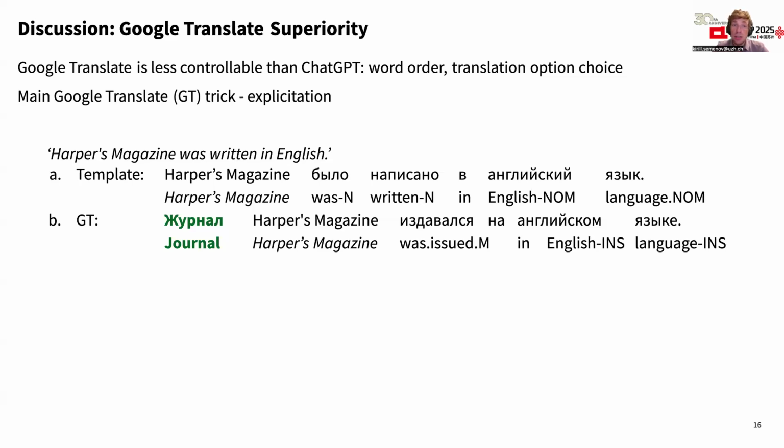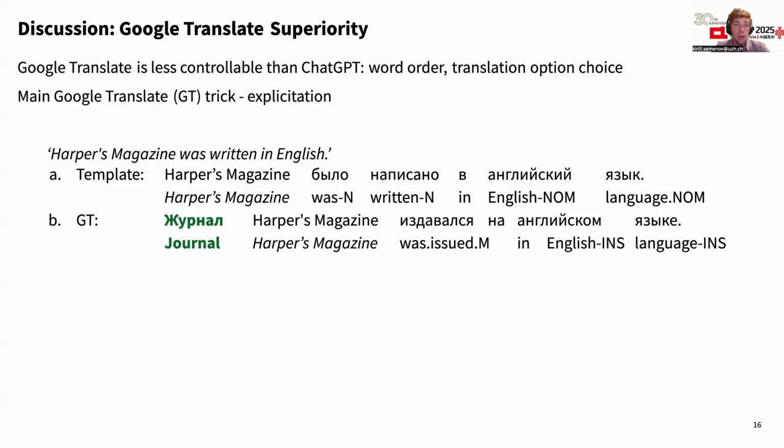But why was Google Translate consistently better than ChatGPT translation? The main reason was lack of consistency in the wording of the verbalizations. For example, different translations of object-named entities were chosen, or there was a bigger variation in the word order of the verbalizations there. But another interesting phenomenon that we observed was explicitation. This is a term from the translation studies, which means the case when the translators add information which was not explicitly stated in the original text to improve the clarity for the target audience.